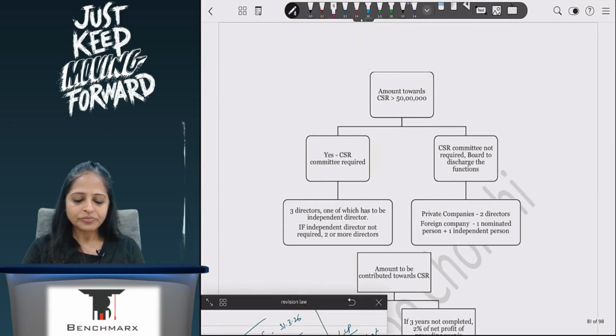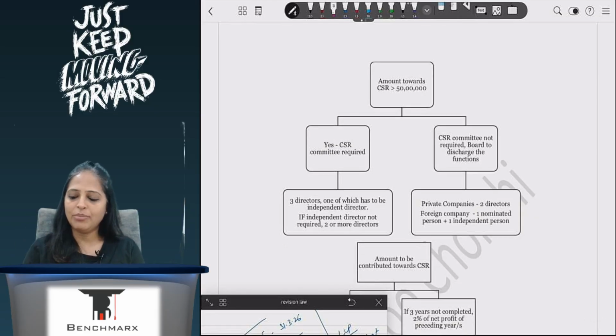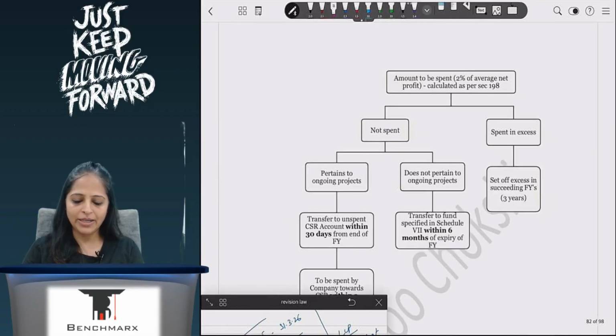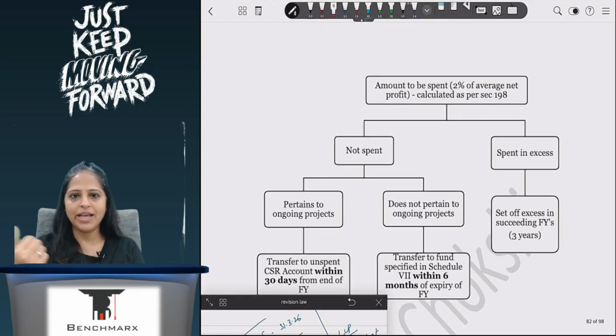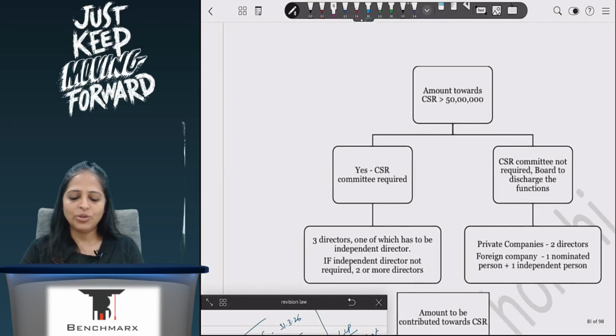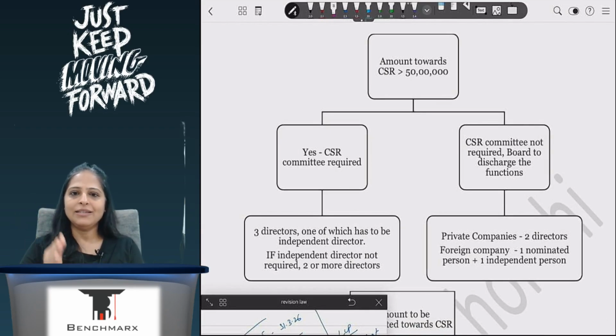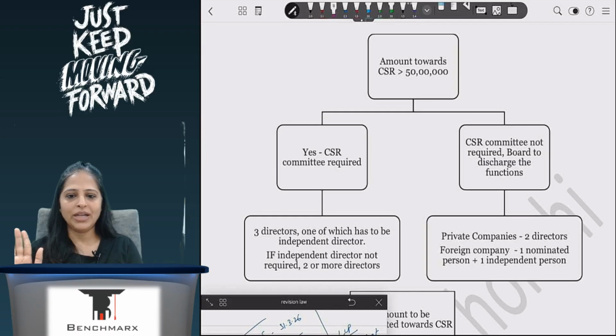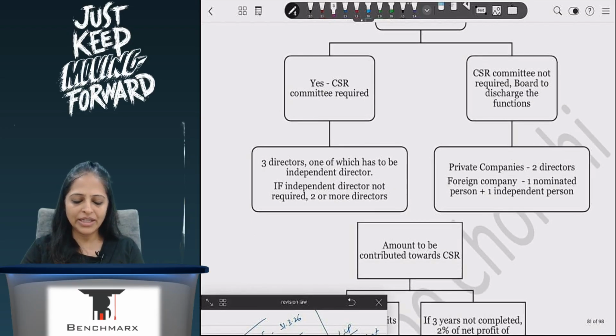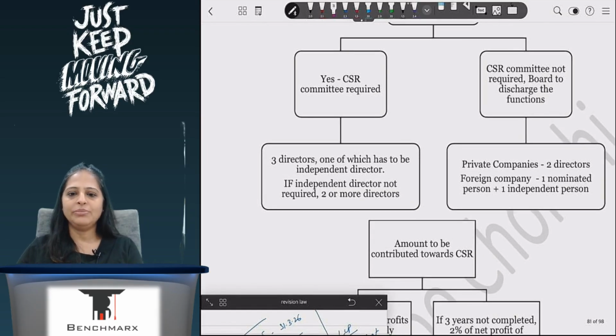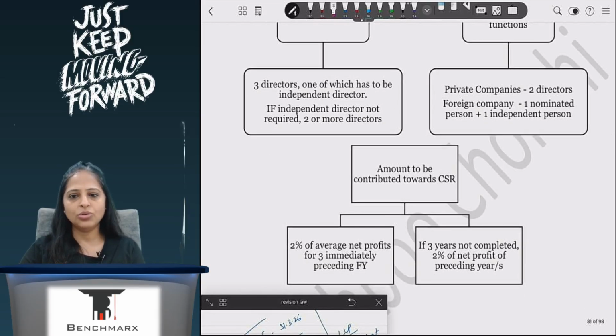Okay. Then, if I am spending on CSR, how much will I spend? I will spend 2% of my average net profit as per Section 198 calculation. So, average net profit of the preceding 3 years, take 2% of that, and I will calculate my CSR. Now, if the CSR amount is more than 50 lakhs, then I will need a CSR committee. If it is less than 50 lakhs, then the board of directors can do whatever has to be done. If I have a CSR committee, then I need 3 directors, one of which will be an independent director. If I don't have an independent director, 2 or more directors will do. If I don't have a CSR committee, then the board of directors can go ahead and do it.